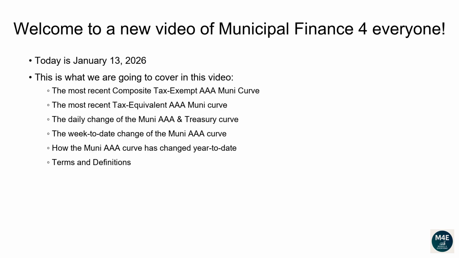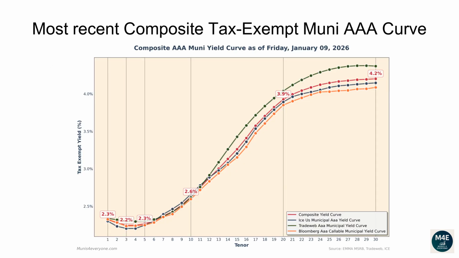Terms and definitions. Let's go over the most recent composite tax-exempt Muni AAA curve. The following composite tax-exempt yield curve is based off the most recent ICE, TradeWeb, Bloomberg yield curves that are available on the MSRB website, plus some proprietary extra adjustments, as of January 9, 2026.